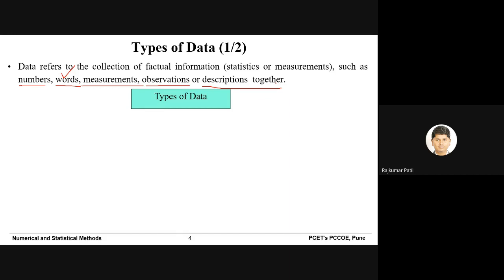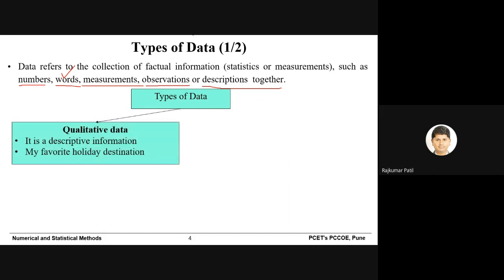Now there are basically two types of data. One is qualitative, which means it is descriptive information. There will be no numbers. For example, what is your favorite holiday destination? So that is qualitative. It is not in numbers.